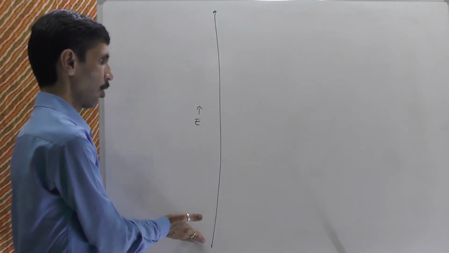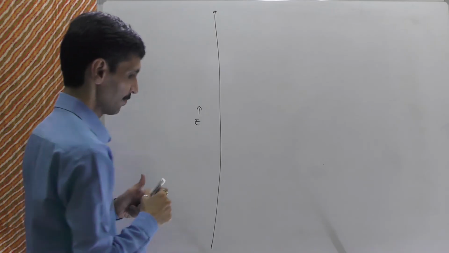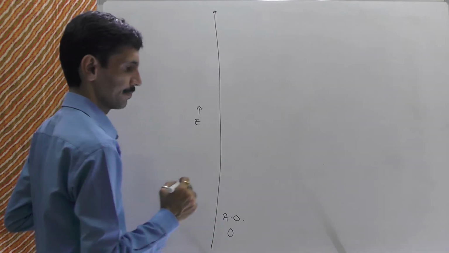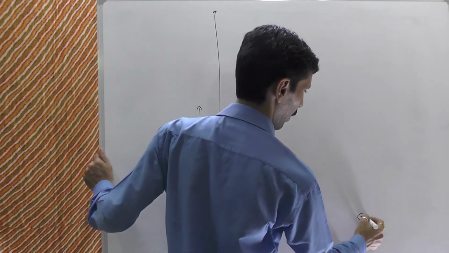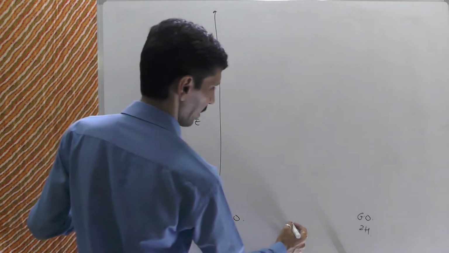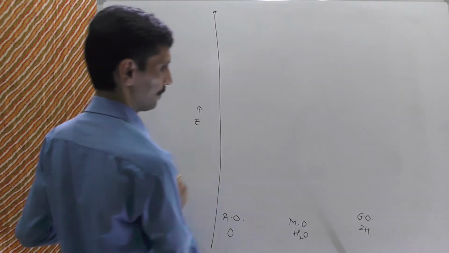As you go from the lower side to the higher side, the energy increases. Next, on one side we show atomic orbitals of oxygen, and here we show the group orbitals of the two hydrogen atoms. And then at the center, obviously it is the molecular orbital of the water molecule.